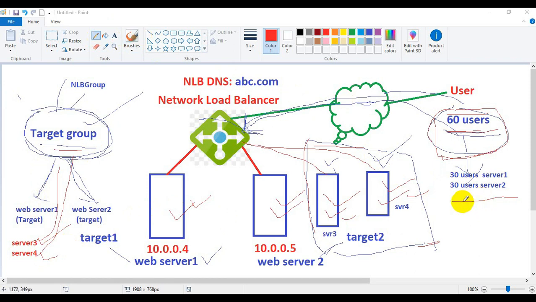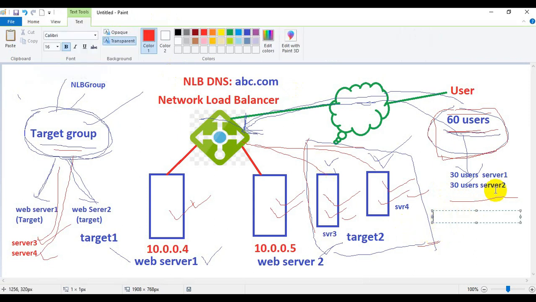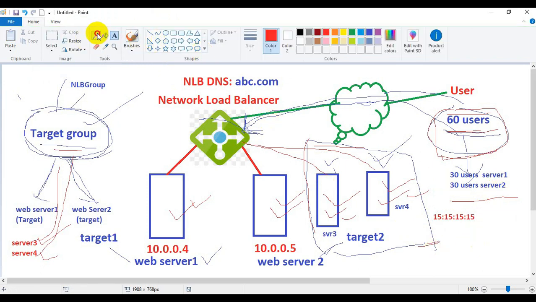It will be divided equally in the ratio of 15, 15, 15, 15. So you can see here the first server, which is web server 1 or target 1,